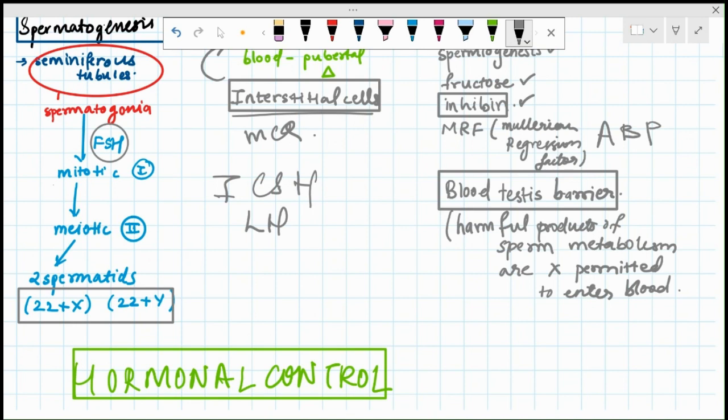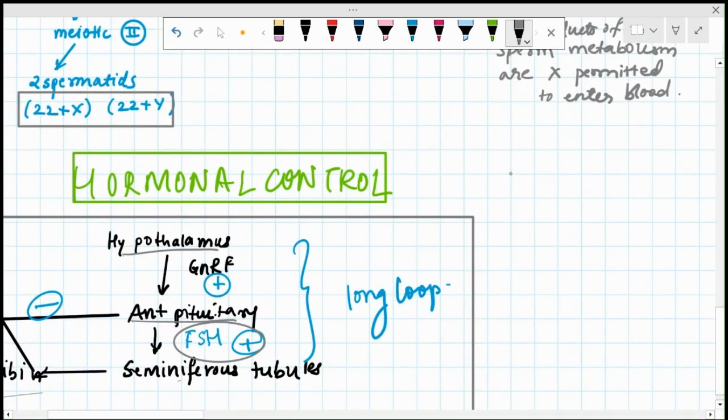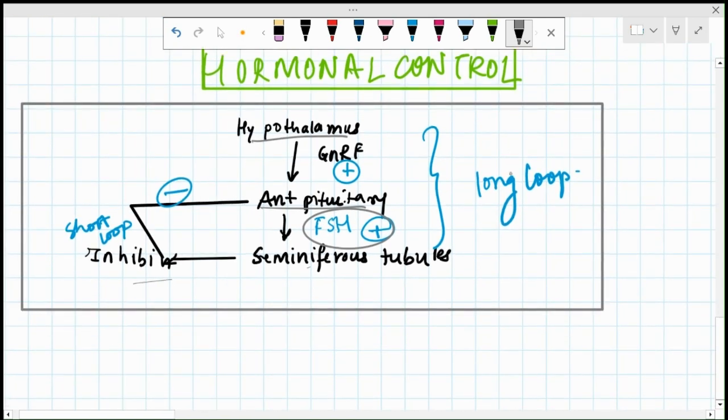Then hormonal control of spermatogenesis. The hypothalamus acts on the anterior pituitary under the effect of GnRF. The anterior pituitary acts on seminiferous tubules under the effect of FSH, and seminiferous tubules secrete inhibin, which acts directly on the anterior pituitary; that is the short loop, and if it acts on the hypothalamus, it is a long loop. So this was the hormonal physiology of testes.